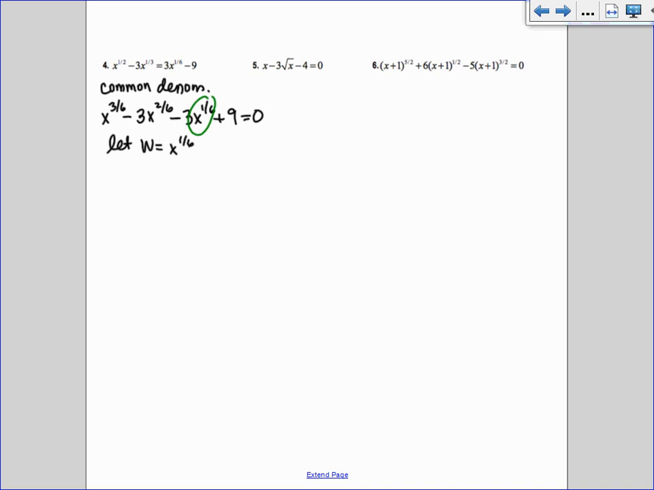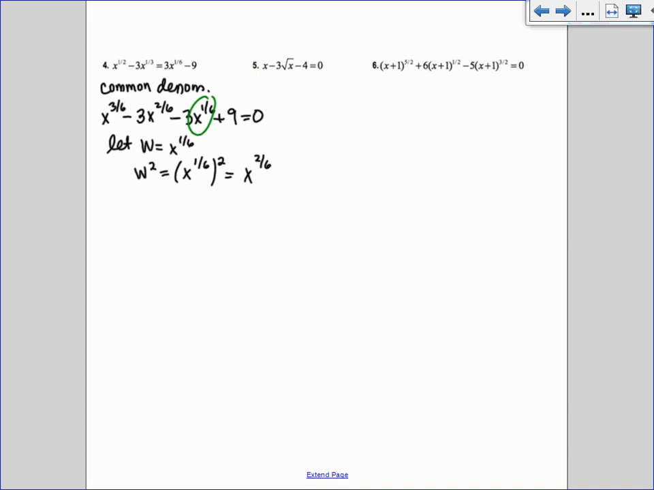So w is equal to x to the 1/6. Now what if I want x to the 2/6? How do I adjust my w? What do I do to both sides? I square it. So if I square both sides, x to the 1/6 squared, I get x to the 2/6.